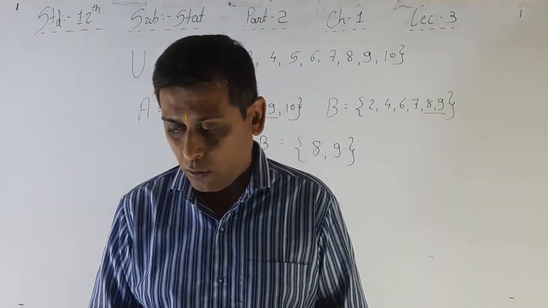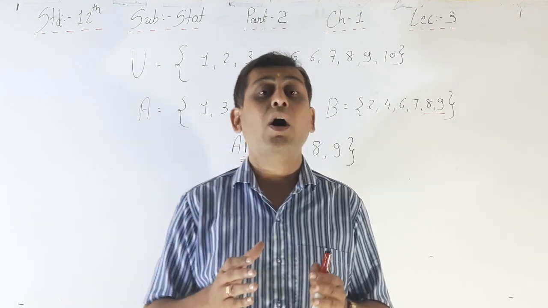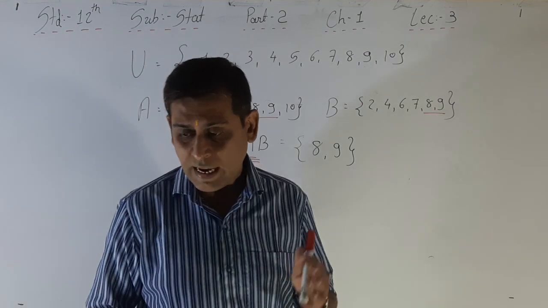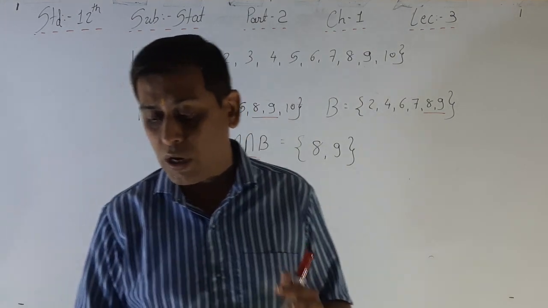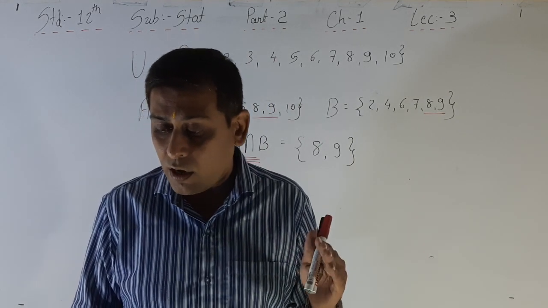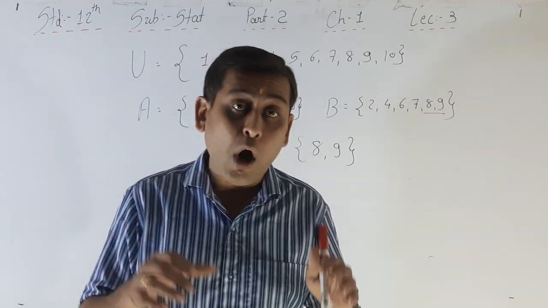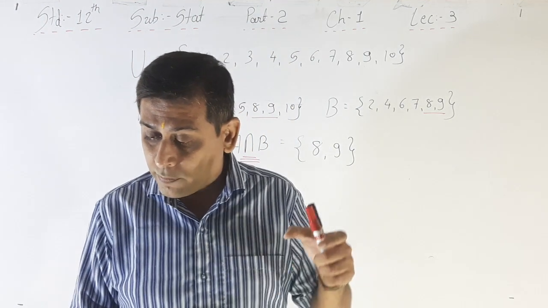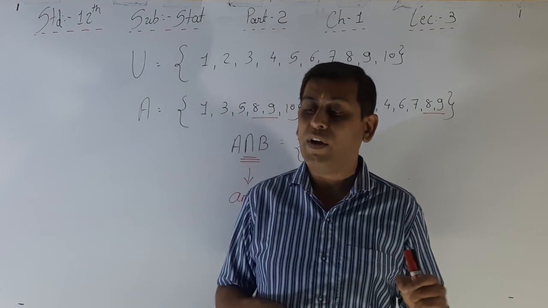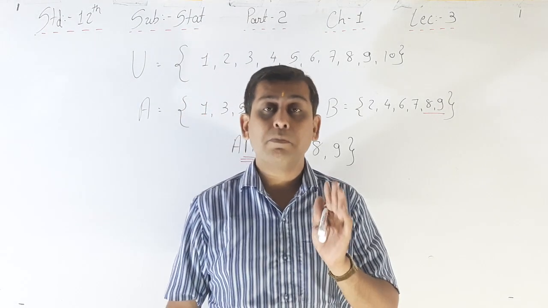Okay. Now, the second, that is the sixth one, union of events. Suppose A and B are any two events of a finite sample space. The event where event A occurs or event B occurs or both events A and B occur is called the union of events A and B. It is denoted by A union B.